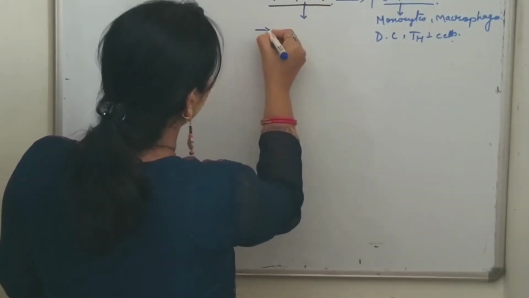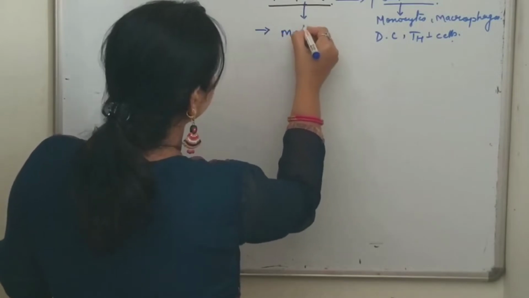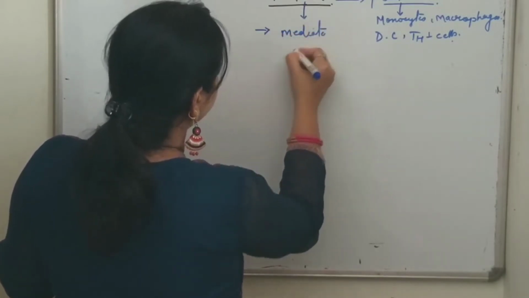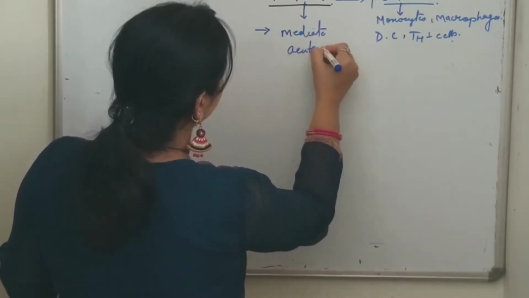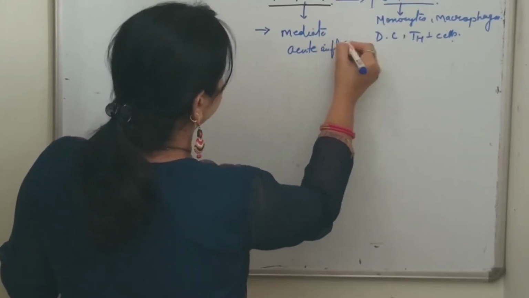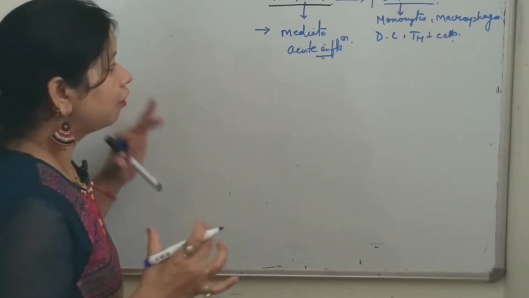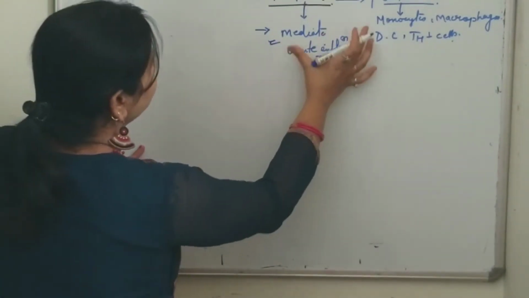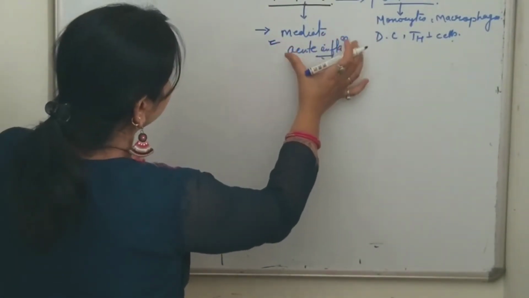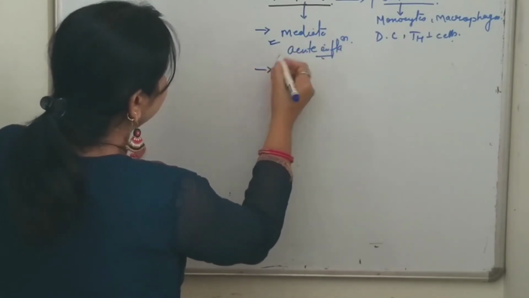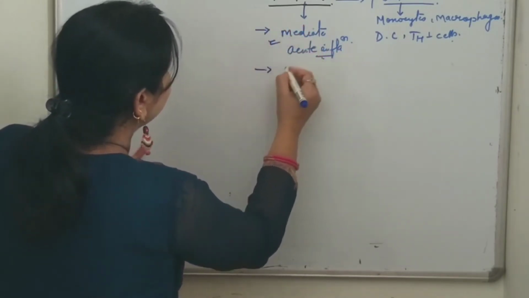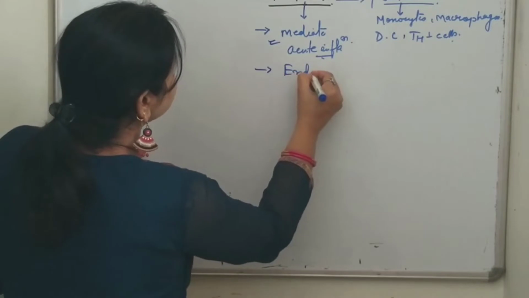Mainly it mediates acute inflammation. It is the principal cytokine mainly responsible for mediating acute inflammatory responses. Its main function is to act on the endothelial cells.